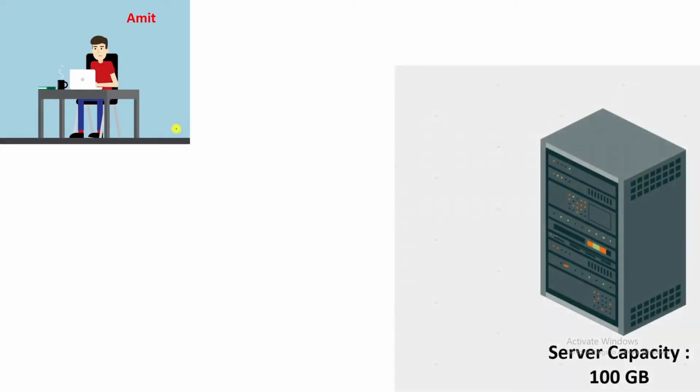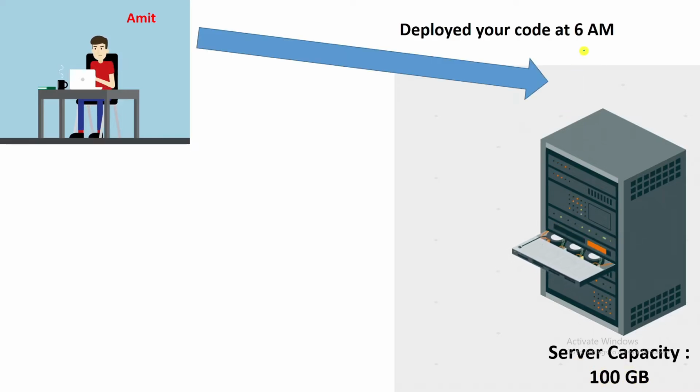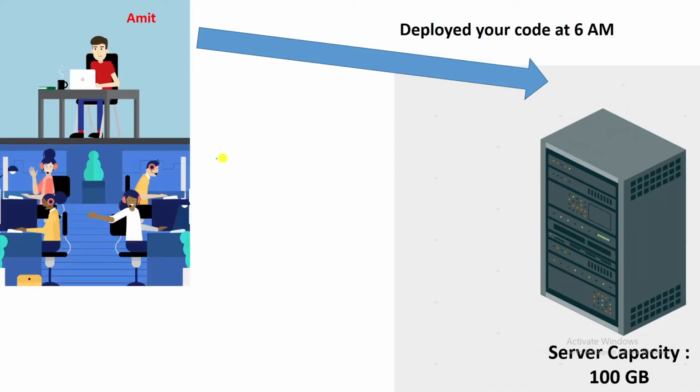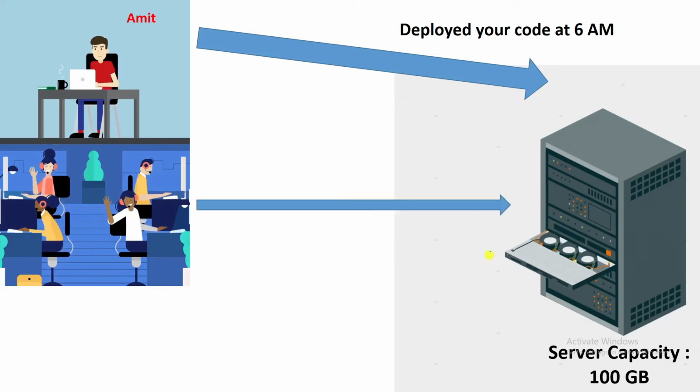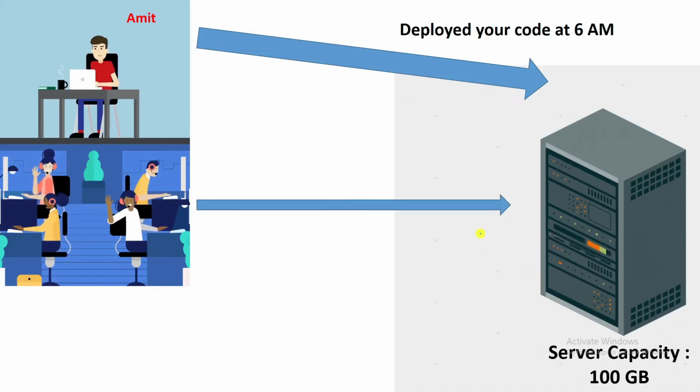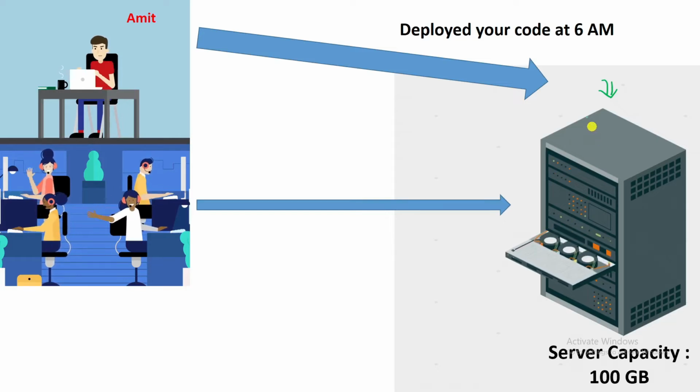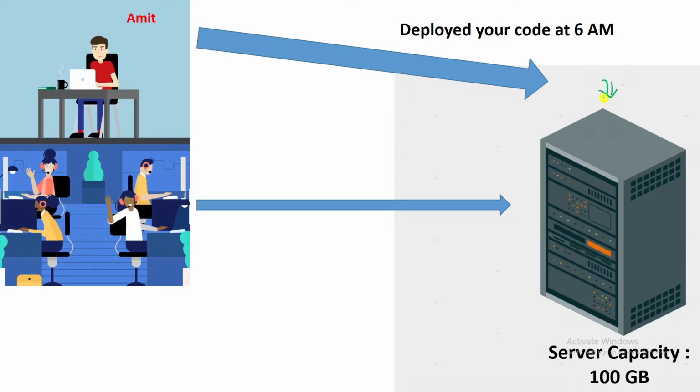So he deployed his solution onto the server, which has 100 GB capacity. He deployed his code at 6 a.m. on the server and everything was running fine. Now after some time, his colleagues also tried to deploy their code onto this server. Again, everything was running fine. They were able to deploy their code. Their code was also being loaded here, and it was in the process of being tested. So Amit's code and his colleagues' code, both are actually running here.